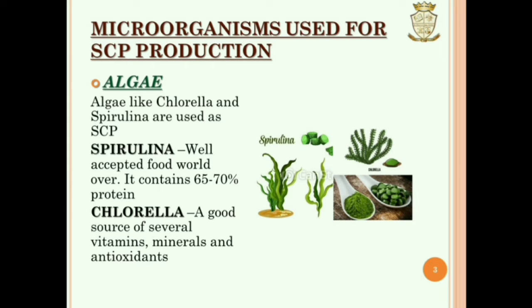First of all, algae. Algae like chlorella and spirulina are used as single-cell protein. Spirulina is a well-accepted food the world over. It contains 65 to 70% protein. Next important algae is chlorella. Chlorella is a good source of several vitamins, minerals and antioxidants.